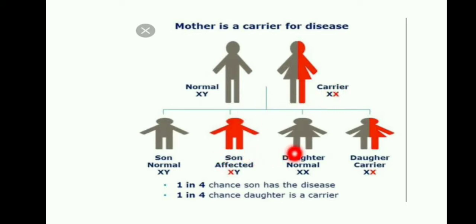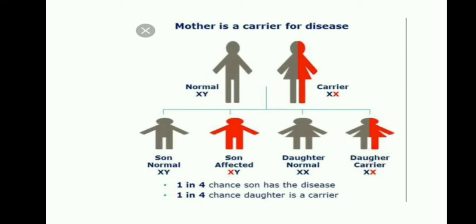Coming to the second case, if they are producing a daughter, what happens? The father gives a normal X chromosome and the mother gives a normal X chromosome, so a healthy child is born. If the second child is a daughter and the mother gives the affected chromosome, the female child is a carrier. But male children can be fully affected hemophilia babies, and females are the carriers.